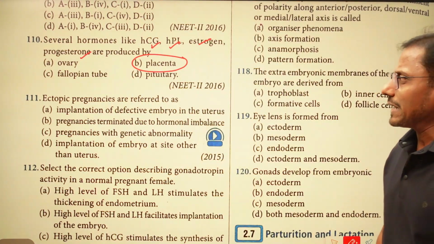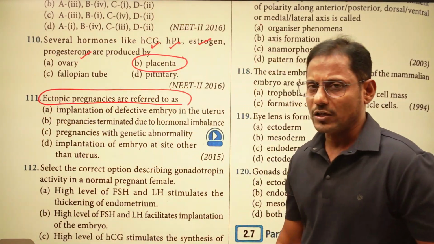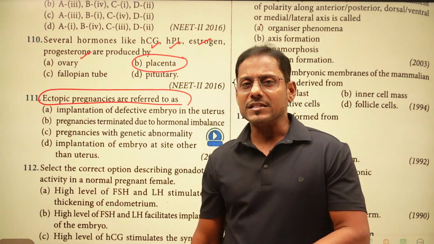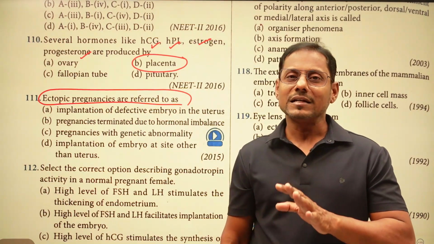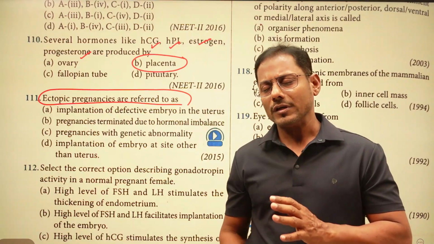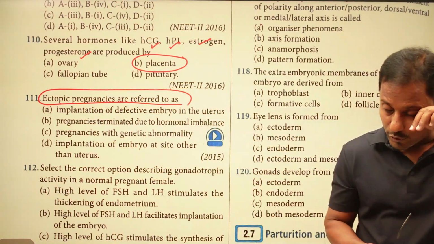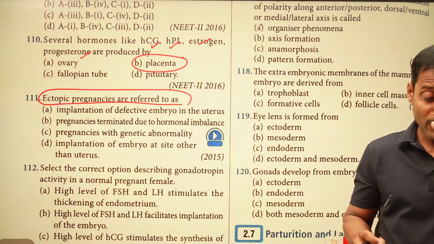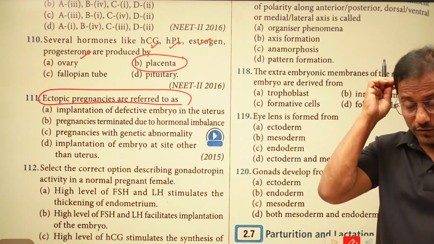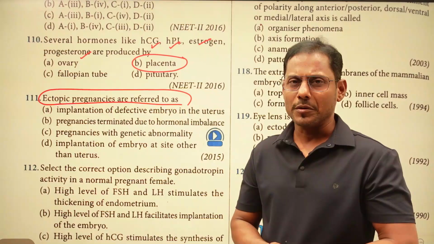And ectopic pregnancy: ectopic means the implantation of the embryo takes place other than in the uterus. Generally this pregnancy occurs in the fallopian tubes. Sometimes the implantation takes place in the fallopian tube itself. When the pregnant woman is scanned, we can know that it is an ectopic pregnancy.